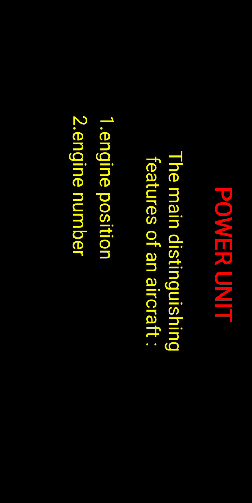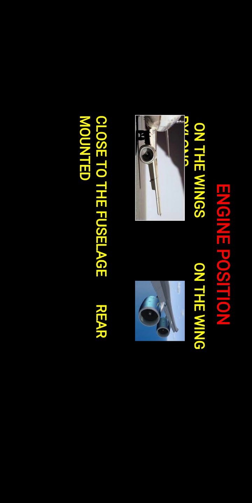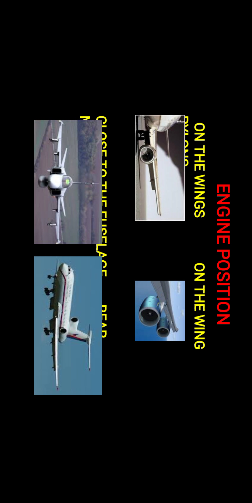Now the power unit for the aircraft depends on the engine positions and the number of engines. The engine positions are different for different aircraft: on the wings, on pylons, and close to the fuselage, rear mounted. So here, on the wings, as shown in the figure, there should be engines on the sides. Other wings have them at the tips, and close to the fuselage, rear mounted, which is near the wings.